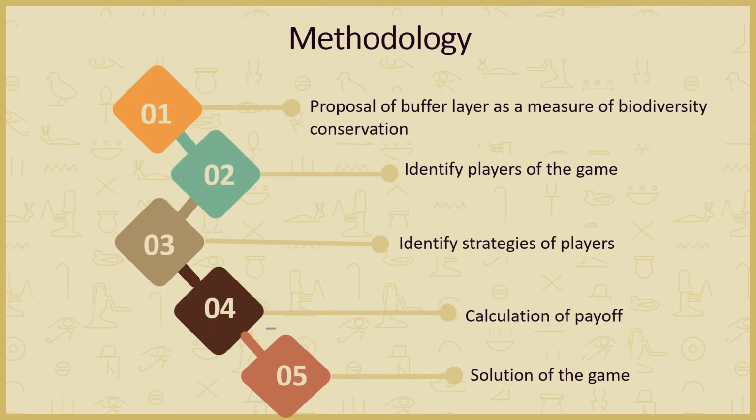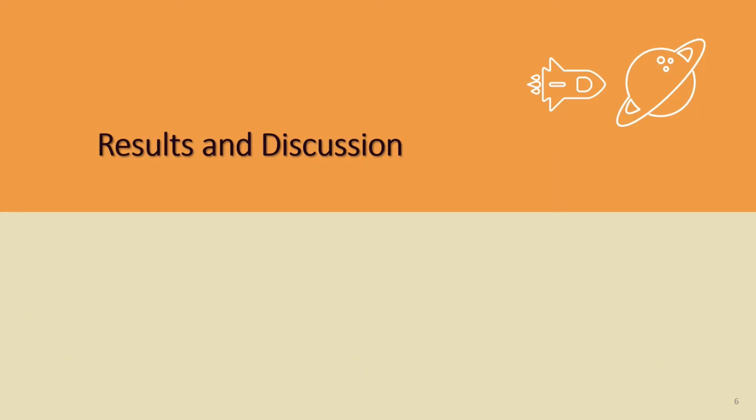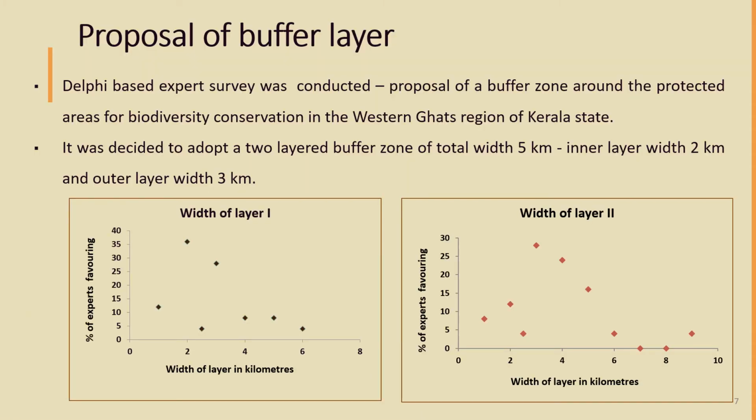This is the overall methodology of the study. First step is the proposal of a buffer layer. Based on an expert survey, a layered buffer is proposed around the protected areas of the Western Ghats for biodiversity conservation. It was decided to adopt a two-layer buffer of total width 5 km, inner layer 2 km and outer layer 3 km.